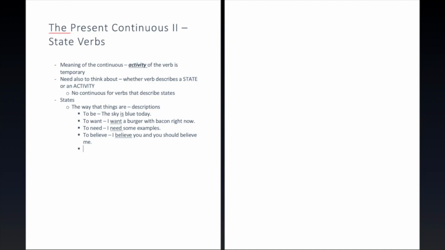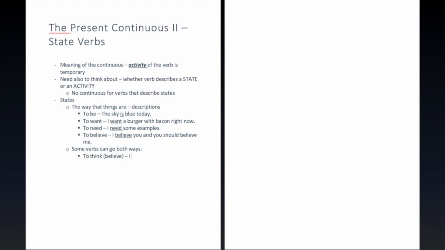Some more interesting examples maybe are verbs that can go both ways. So think is a good example of this. One meaning of think is kind of like believe. You just have a certain idea that you think is true, kind of.